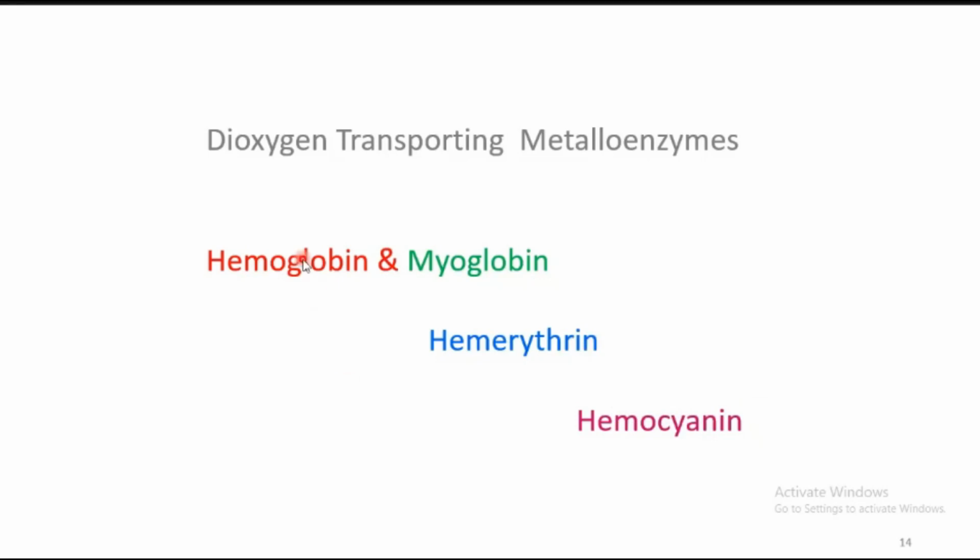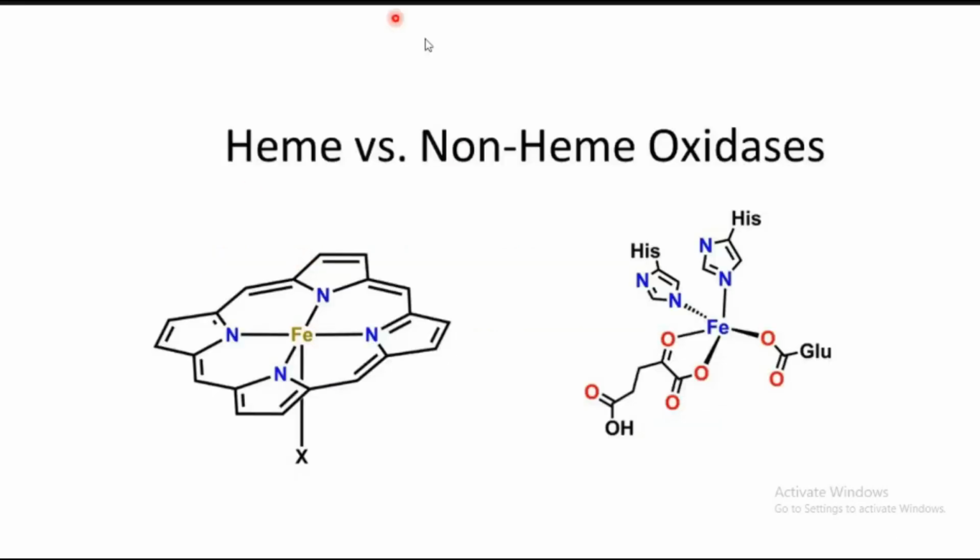Hemoglobin is an O2 transporting enzyme. So this is the heme containing enzyme. Generally, they will have a porphyrinic core, whereas the non-heme containing enzymes will generally utilize the protein donors and constitute the geometry around the metal. Okay.